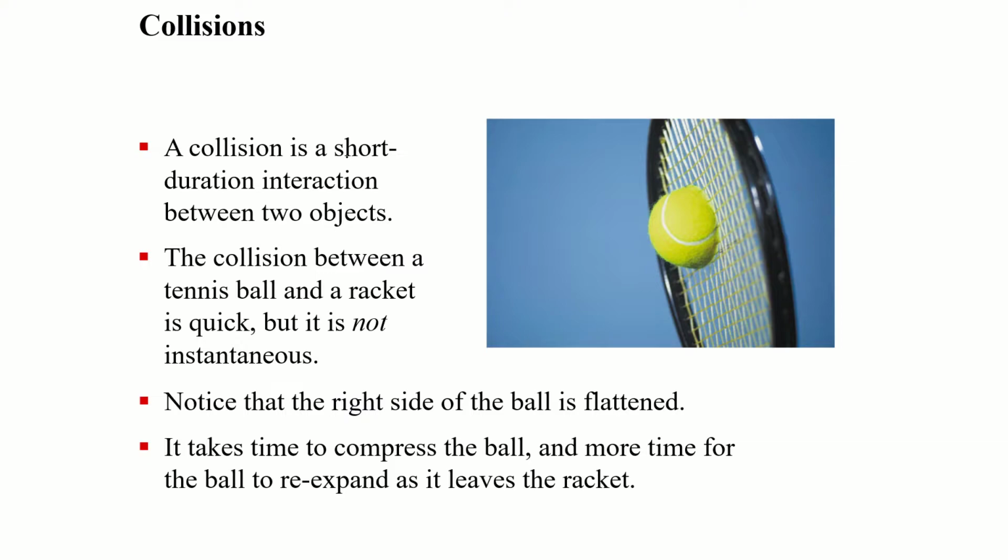If you think about what happens in here, well, in this case, we have a tennis ball that hits the tennis racket. The strings stretch a bit and deform. The ball flattens a bit. You have this compression. And this all happens really quickly. There are going to be some dissipative forces that we don't really know the details of, in most cases. So there's a lot in our energy model that we just don't know the details of that happens in there, and it can make it really hard to use the energy model we've been using to analyze that. So how can we think about this in another way?